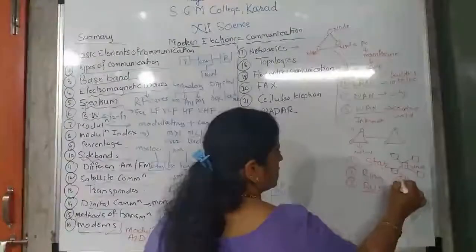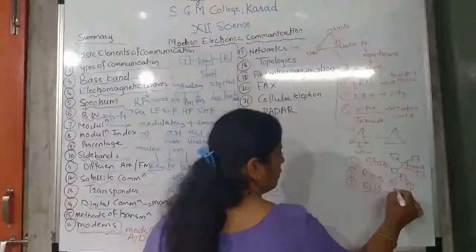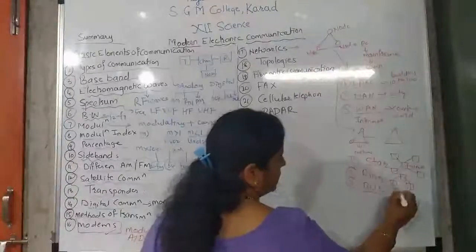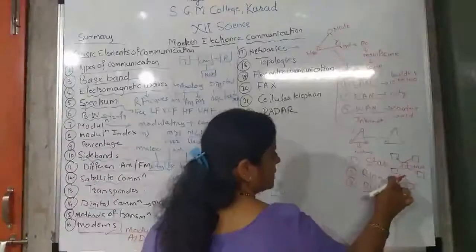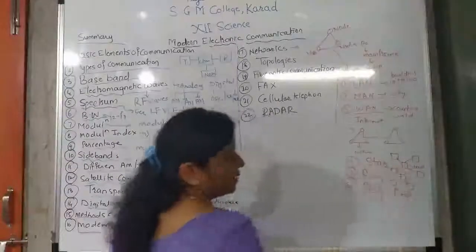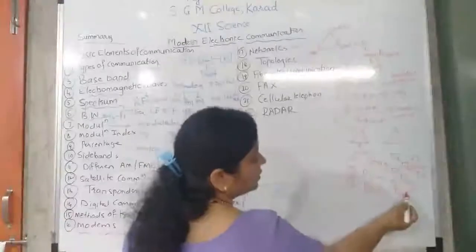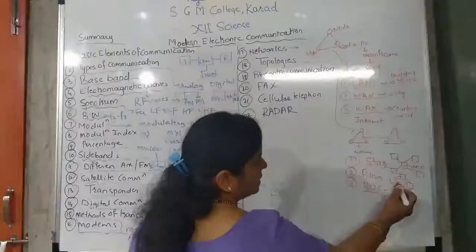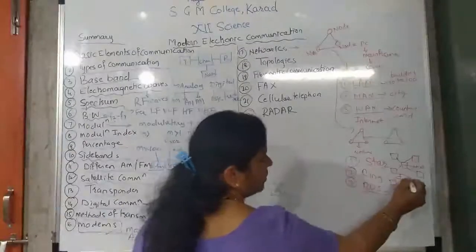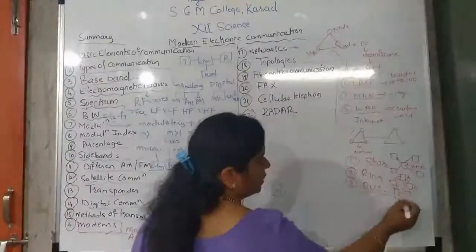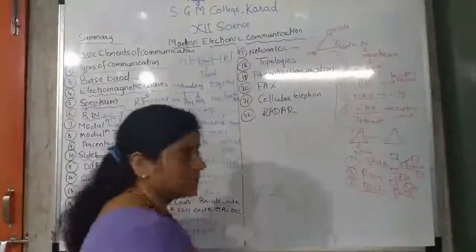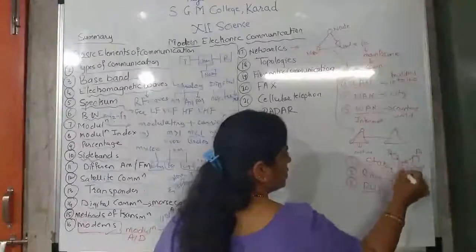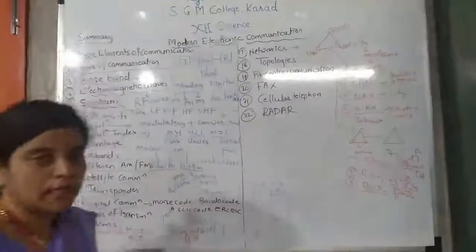And ring topology is in the form of a ring. So there is no central hub. It is connected with only a single cable or wire. The rotation is like this. If you want to send the signal from A, B, C, D, from A to D, then directly you can send the signal. But here, if you want to send the signal from A to C, first you have to send the signal to the central hub or controller.